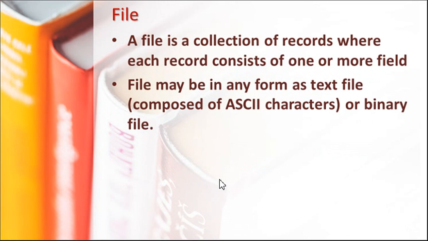Now first we'll see what a file is. A file is a collection of records where each record consists of one or more fields. A file may be in many forms, such as a text file or a binary file.